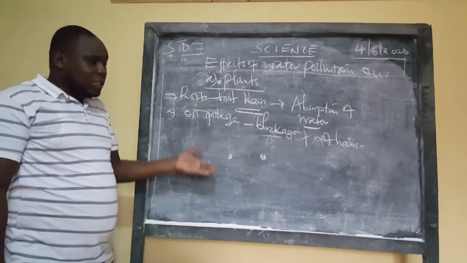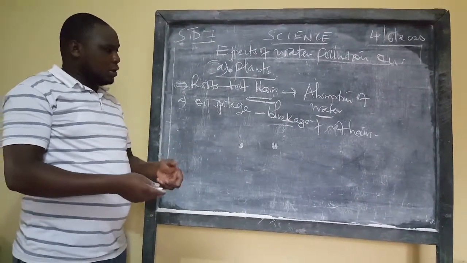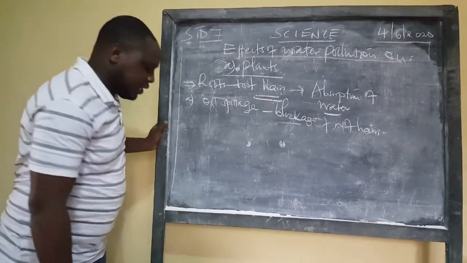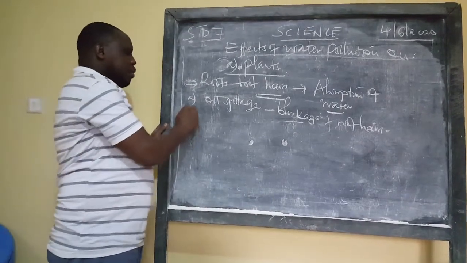If the water down there is polluted with oil, once the root hairs absorb that, they get blocked and the plant will definitely die. We are also talking about acidic rain.